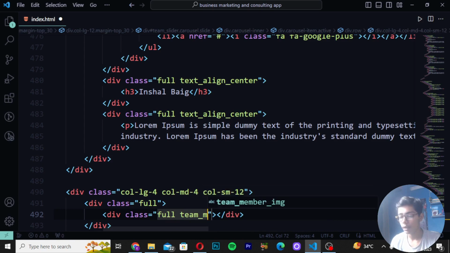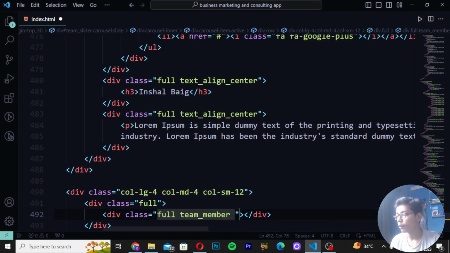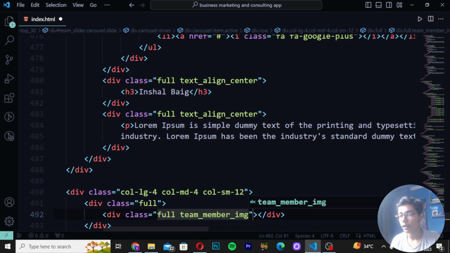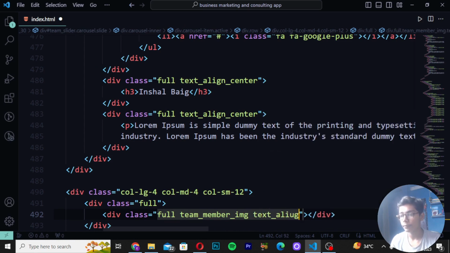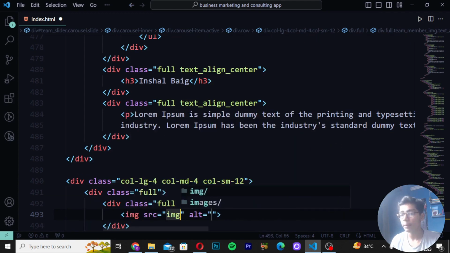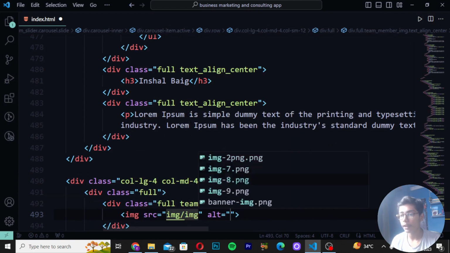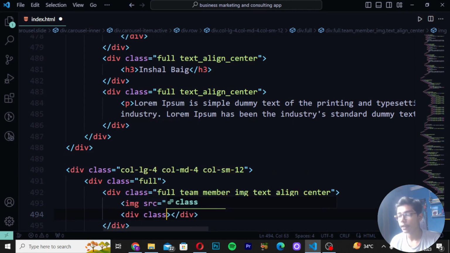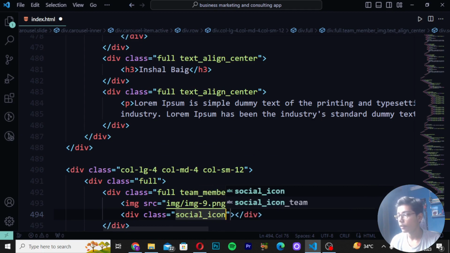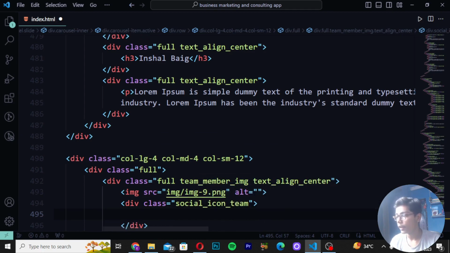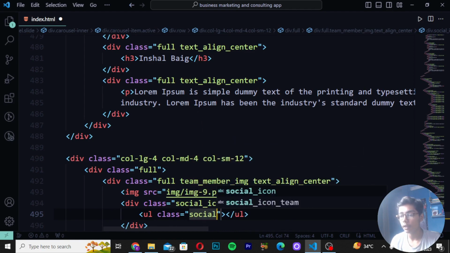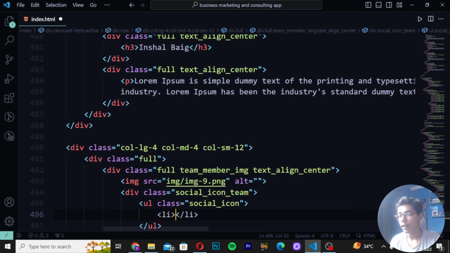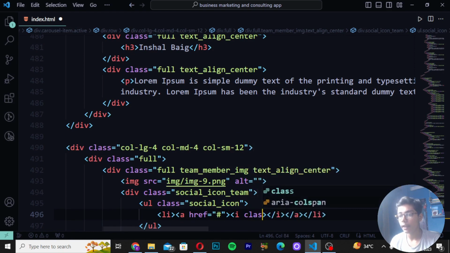Write here team member, and then you have to now just write here team member image. Then write here text align center, and then here I will be now just writing image slash, and then you have to just write image 9. Then you have to now just write here div class. So here I will be writing div class as social icon, and then write here team. Then here I will be writing ul class social icon. Then li a tag, and here I will be writing i tag class fa fa-facebook-f.